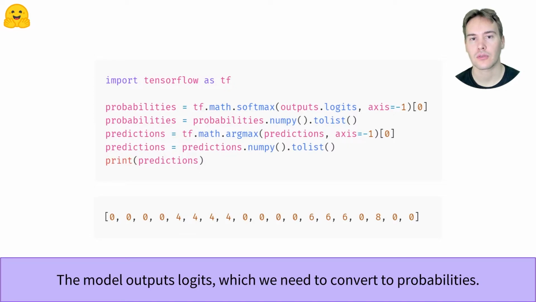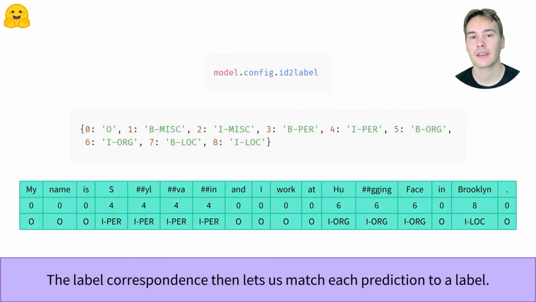Since the softmax function preserves the order, we could have done it on the logits if we had no need of the predictions. The model config contains the label mapping in its id2label field. Using it, we can map every token to its corresponding label. The label O corresponds to no entity, which is why we didn't see it in our results in the first slide. On top of the label and the probability, those results included the start and end character in the sentence.